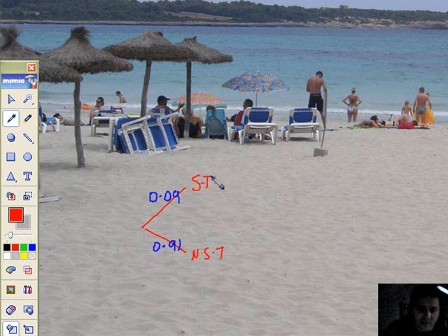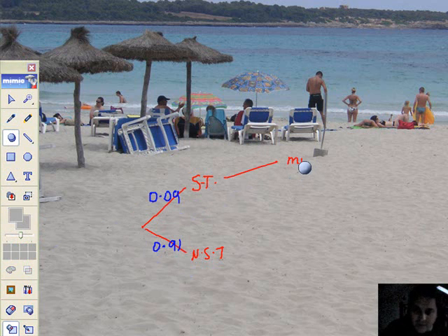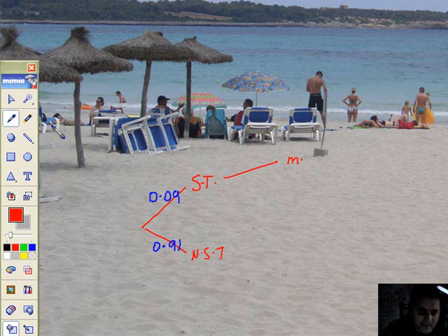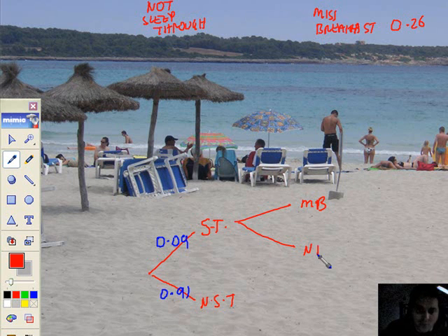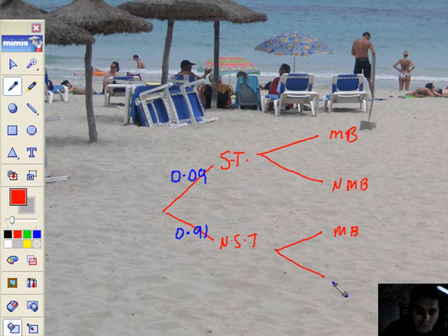Back to red. So I can sleep through and I could miss breakfast. Let's call it MB, shall we? Keep it consistent. So I'm going to miss breakfast, or I'm not going to miss my breakfast. Same conditions apply. You could miss your breakfast if you don't sleep through, or you can not miss your breakfast.